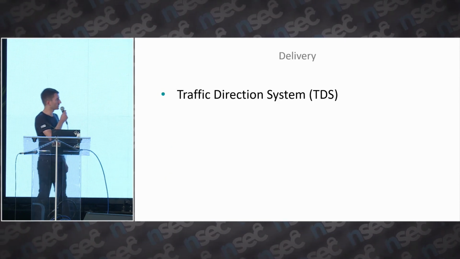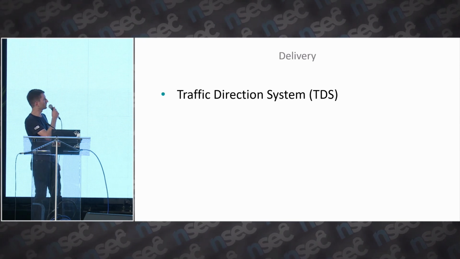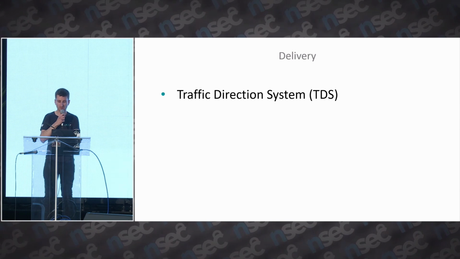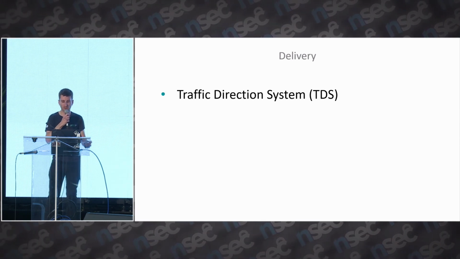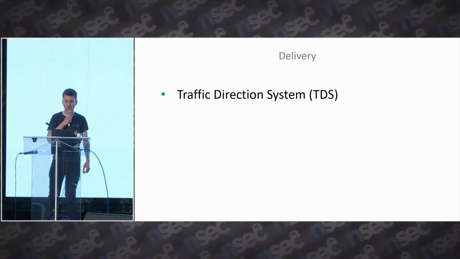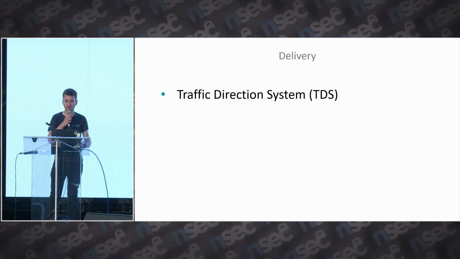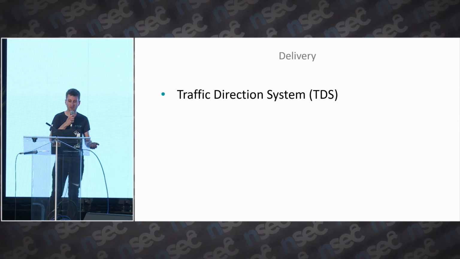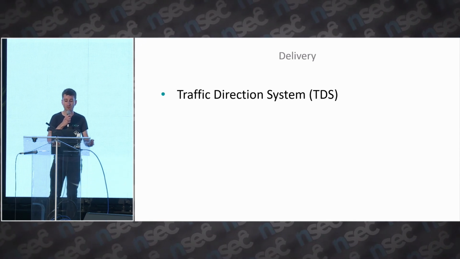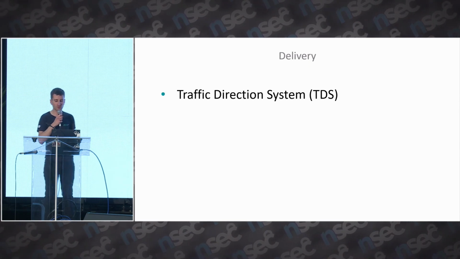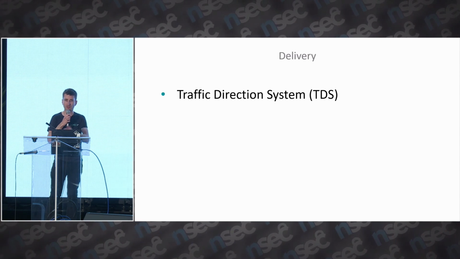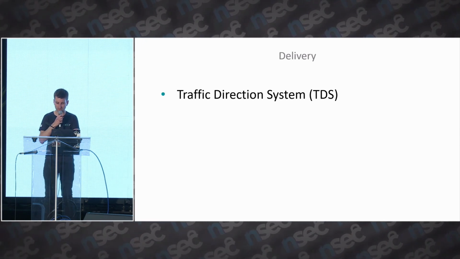So how is the malware delivered for the cybercrime campaigns? They mostly use a traffic direction system, a TDS, to redirect targets to malicious pages. Unfortunately, in our telemetry, we did not observe how people landed on the first node of the TDS, but open source reporting suggests that the attackers are sending phishing emails with links, or PDF documents with links, to these first nodes of the TDS. It's also possible that visitors from compromised websites are redirected to this TDS.